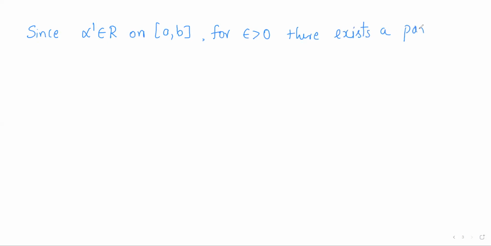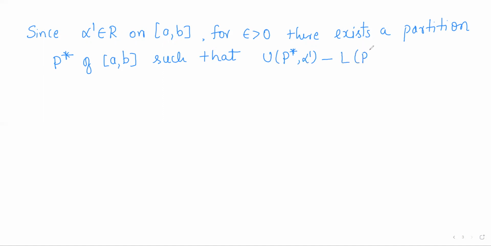Now, since alpha dash is Riemann integrable on the closed interval [a, b] by the hypothesis, for the positive epsilon there exists a partition, say P star of the closed interval [a, b], such that U(P star, alpha dash) minus L(P star, alpha dash) can be made less than epsilon.